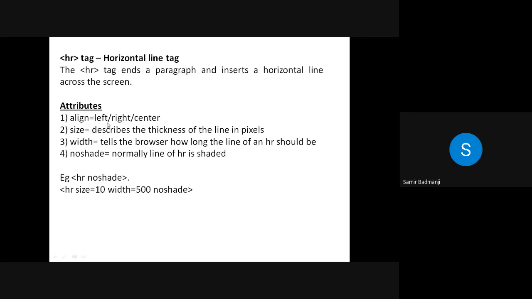Attributes are there: align is equal to left, right or center. Now size means what? Suppose a line is drawn across the screen. If you want to increase the thickness of that line, then you have to use the size attribute. If you write size is equal to 10, then the thickness of that HR will increase. Now width, we saw this during the last lecture. Width means, suppose the screen size is 1000, then if you write HR width is equal to 500, the line will be drawn only 50%.